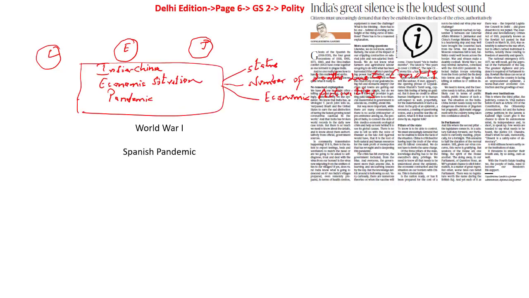The author, as he discusses this point of view, takes the historical precedent into picture. He says that war and virus have become a deadly cocktail. Why? Because he takes the example of World War I, and it is during this period that the Spanish pandemic struck as well. We have World War I from the year 1914 up until 1918, and the Spanish pandemic also struck during 1918. What happened? The world was witnessing something horrific during this period. On one side there were soldiers who were butchered in the name of World War I, and there was the Spanish pandemic which was also killing people as well.